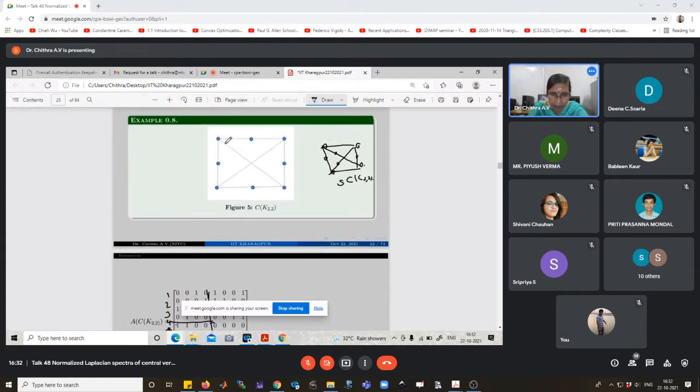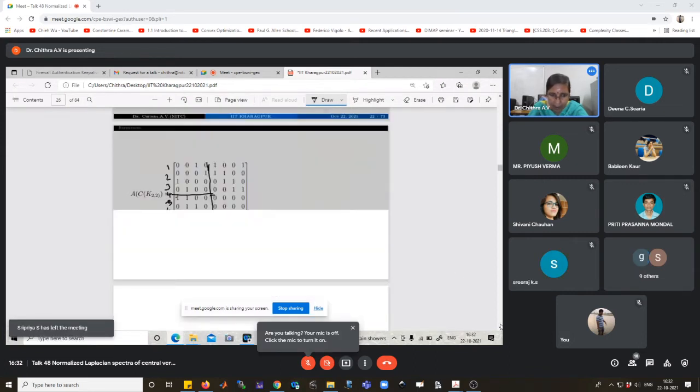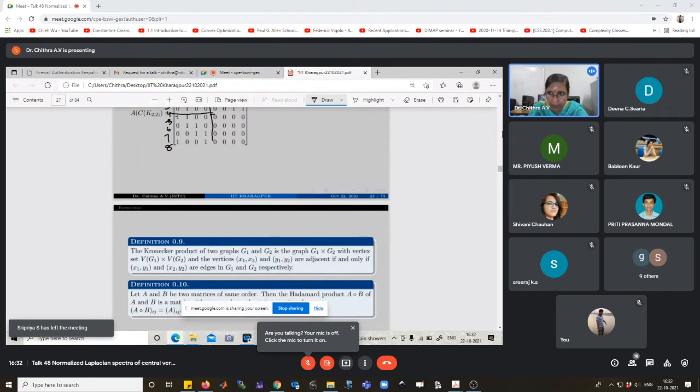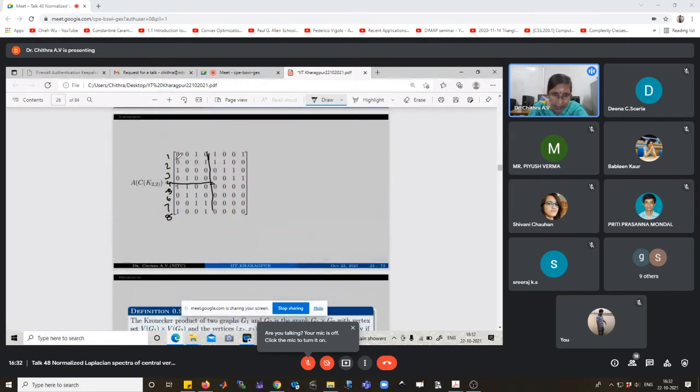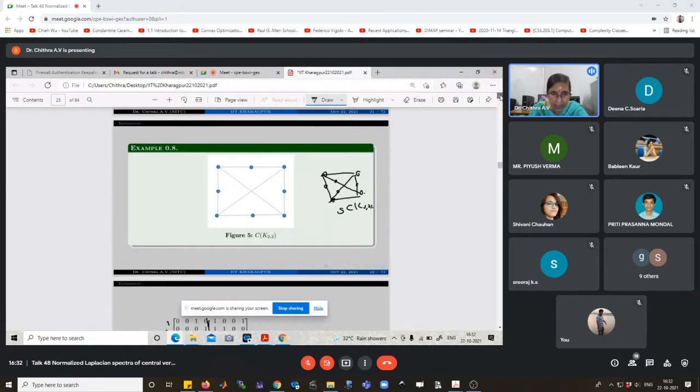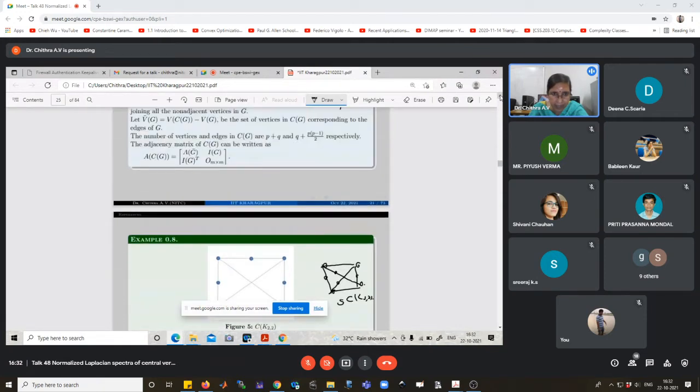In a suitable labeling of the vertices, this block corresponds to the adjacency matrix of G complement. This is the incident matrix. This also is the incident matrix. Then this is the zero matrix. Then the general representation of the adjacency matrix of the graph is [A(G complement), incident matrix of G; incident matrix of G transpose, 0 of size m by m].